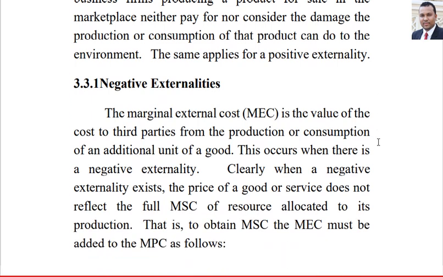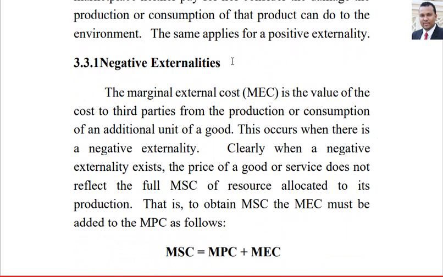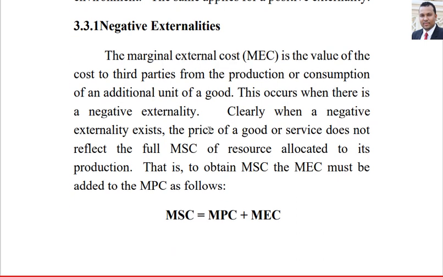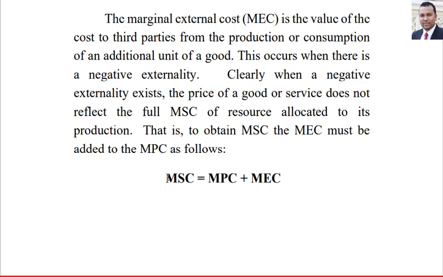So first, negative externalities. We talk about our new term, marginal external cost. This is the value of the cost to third parties from the production or consumption of an additional unit of a product. So what about our new equation?